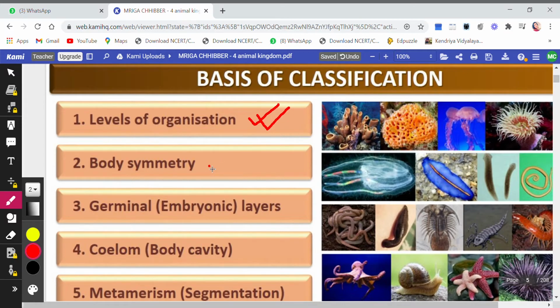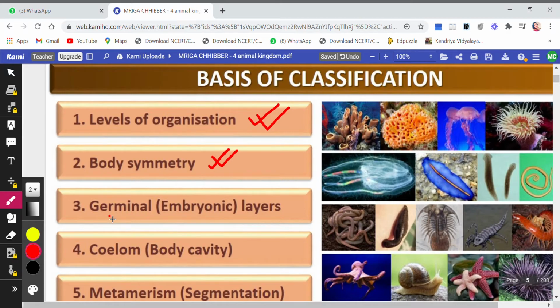Second one was body symmetry. Now, what does this mean? Symmetry means whether we can divide the body into two equal halves or we can divide the body into many halves, or the thing is we cannot divide the body into two halves. So that is about body symmetry.